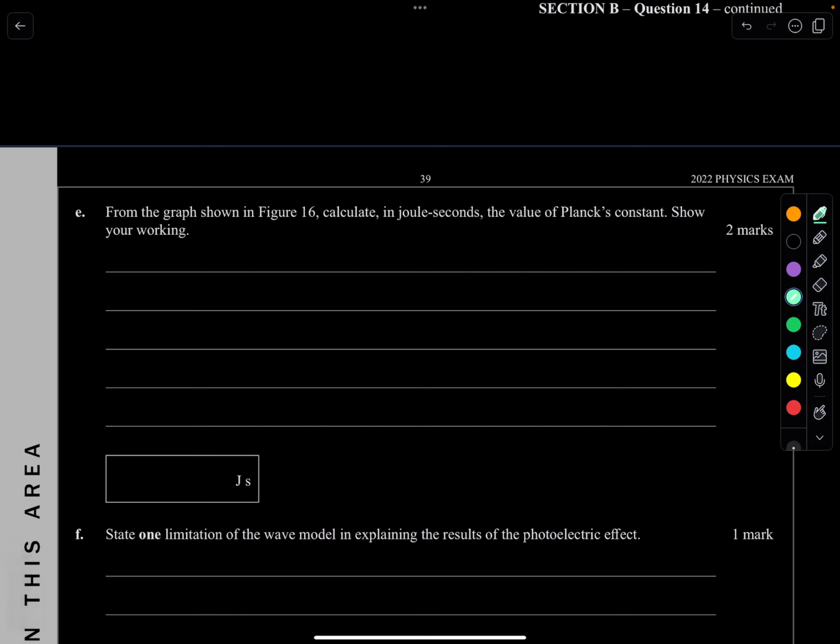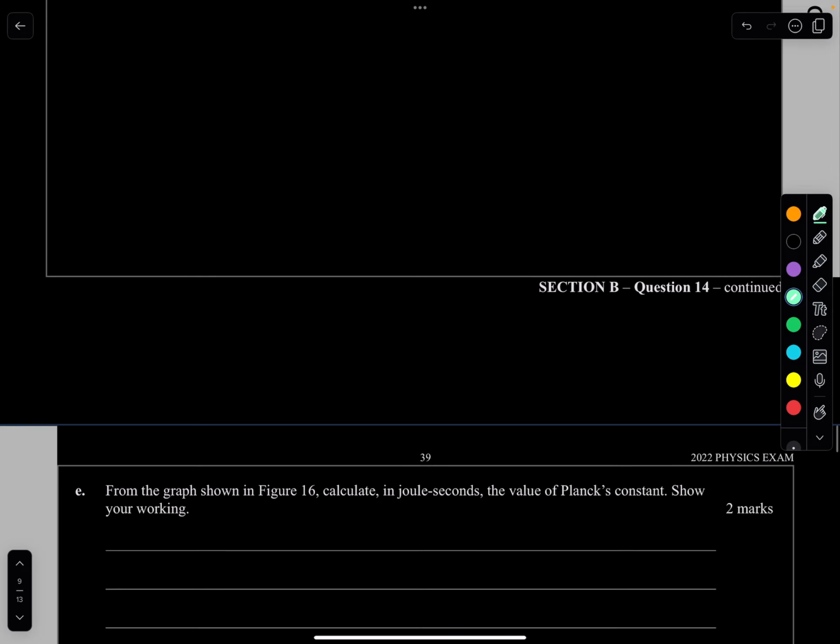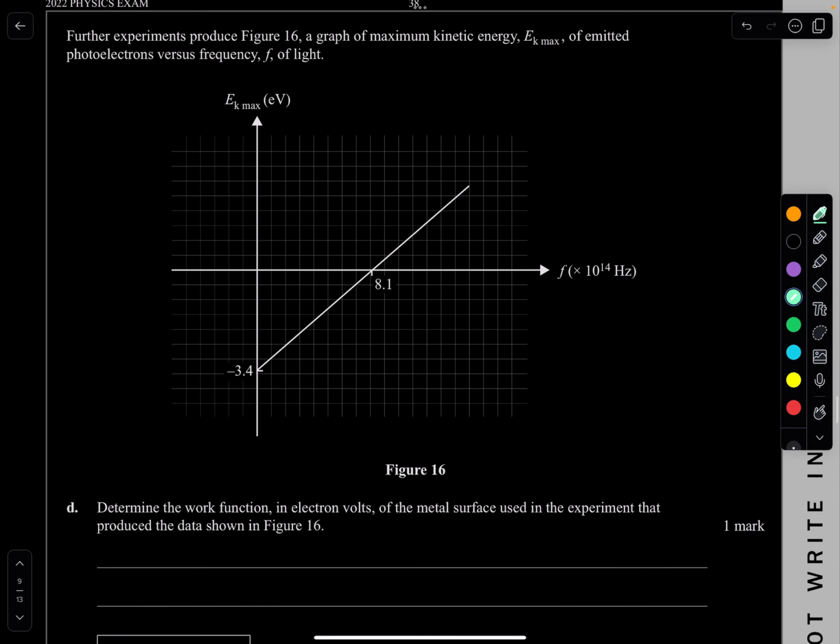From the graph shown in figure 16, calculate in joule seconds the value of the Planck's constant. Show your working out. Easy. Remember, the Planck's constant is the gradient of this line, but we want it in joule seconds. Because this is electron volts per frequency, we calculate the gradient, but make sure to convert this to joules, not electron volts. That will guarantee us correct.